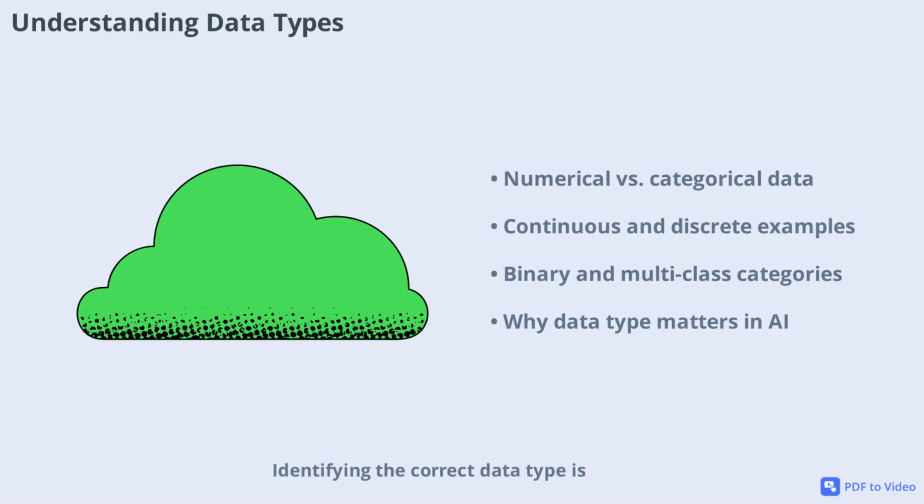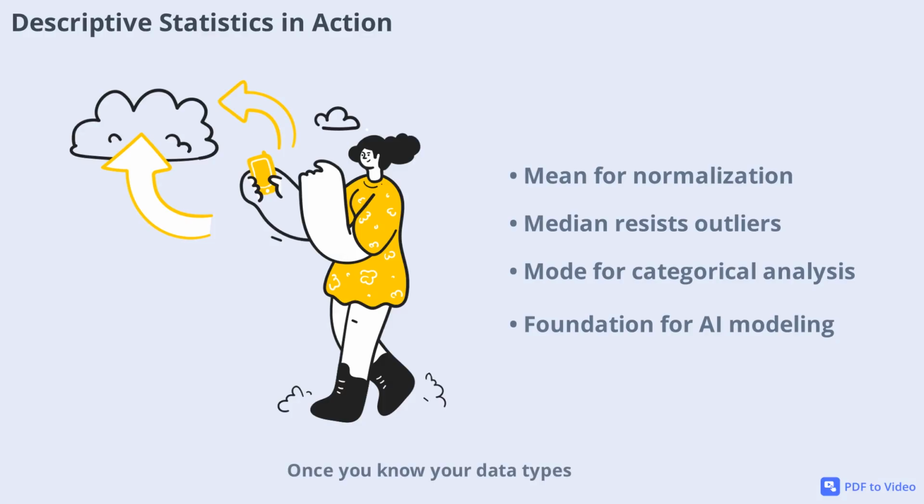Identifying the correct data type is crucial because AI models treat them differently. For example, you wouldn't use the same approach for predicting a price as you would for classifying an email as spam. Once you know your data types, the next step is to understand your data using descriptive statistics.